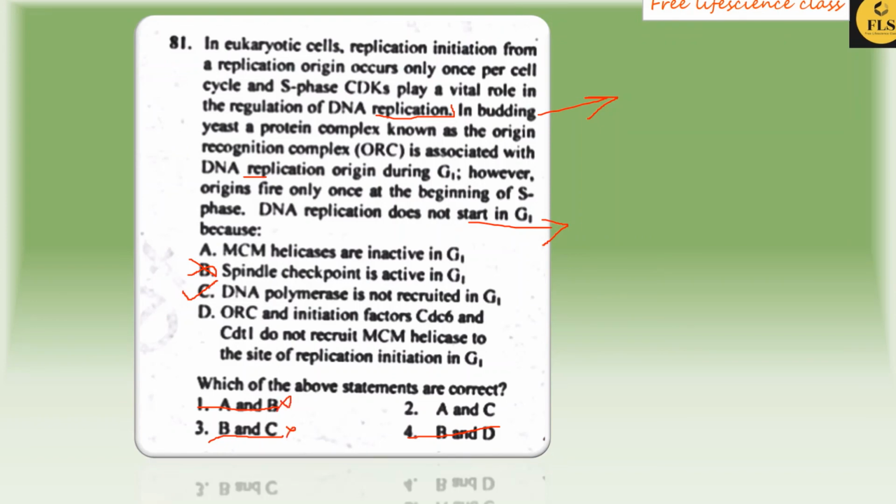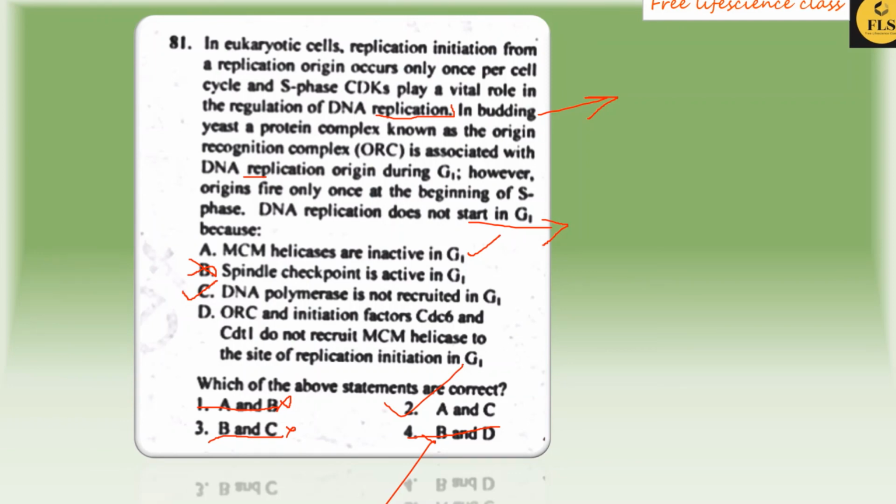MCM helicases are inactive in G1, it's correct. Then C is also correct. What about D statement? ORC and initiation factors CDC6 and CDT1 do not recruit MCM helicase to the site of replication. Actually, MCM helicase is recruited, but it is not activated.